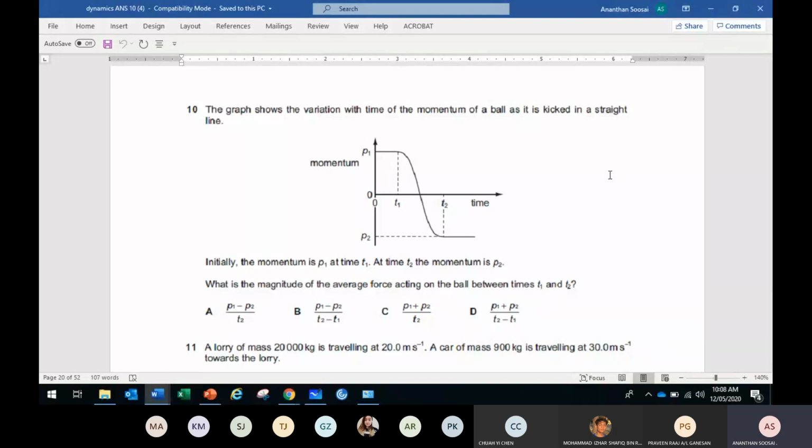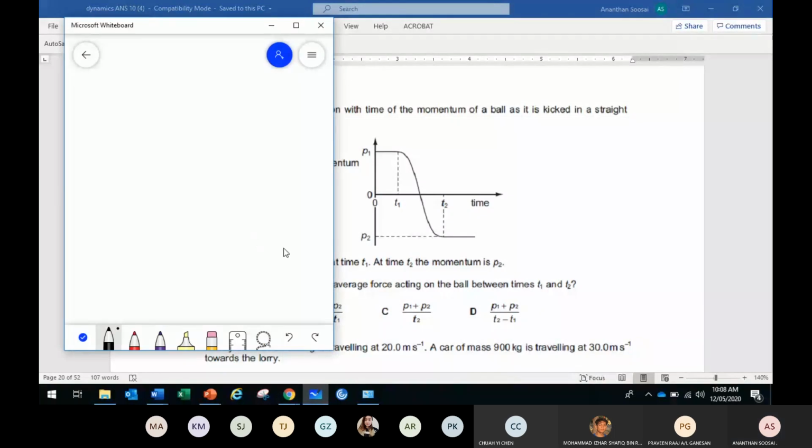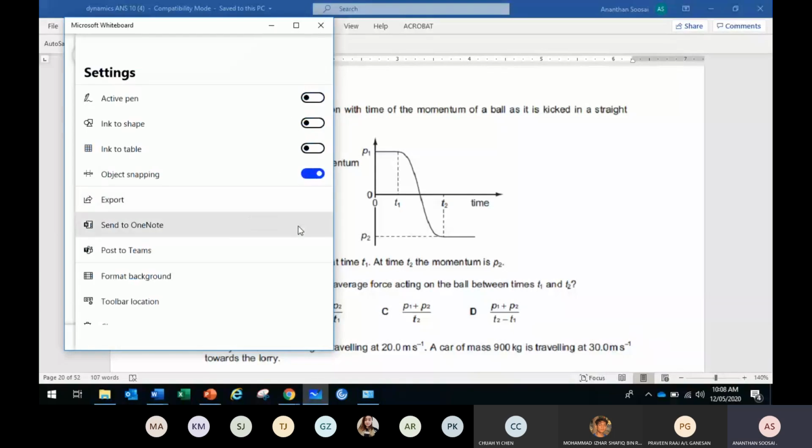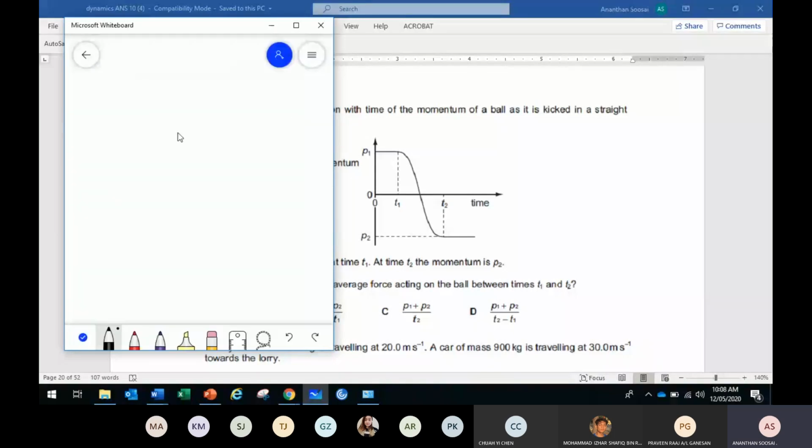let's say I give a number. Let's say P2 is -10. P1, let's say, is positive 20 from the graph. I didn't put anything for T2, T1. I want the force. So force is the final momentum, P2, minus the initial momentum, P1, over T2 minus T1.